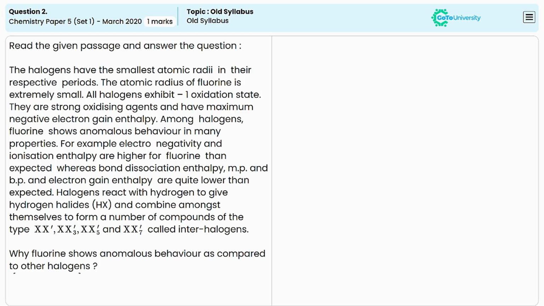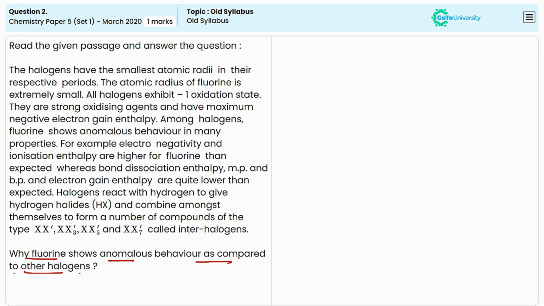Here the question is, why fluorine shows anomalous behavior as compared to other halogens? Fluorine exhibits several anomalous properties compared to other halogens due to its unique atomic and molecular characteristics. And these anomalous properties include the high reactivity, weak fluorine-fluorine bond energy, high electronegativity and electron affinity, and the last one we can say the absence of d orbitals.